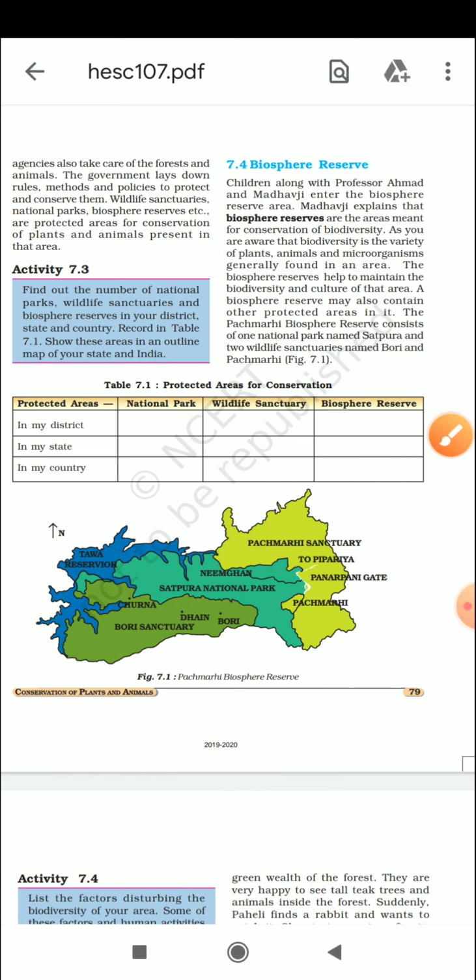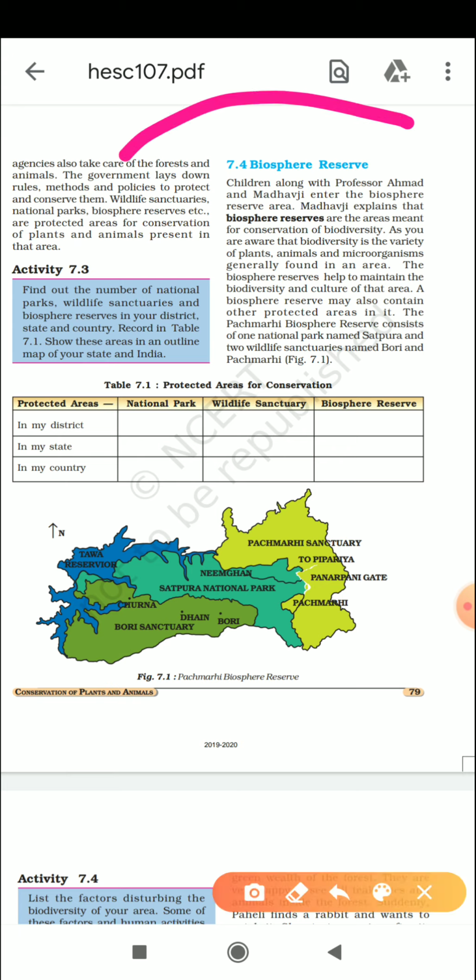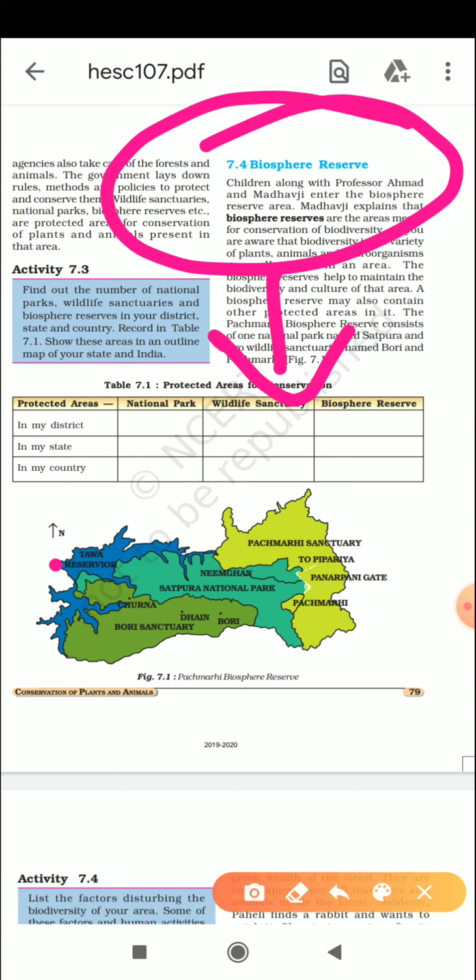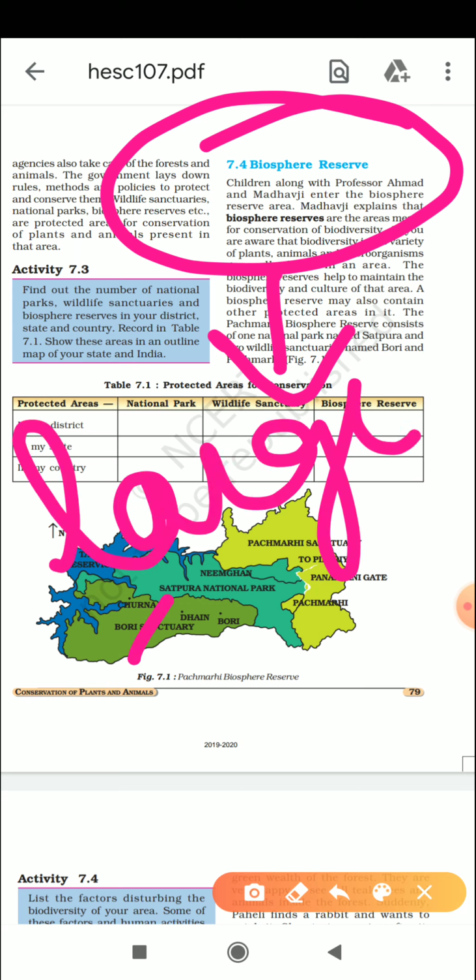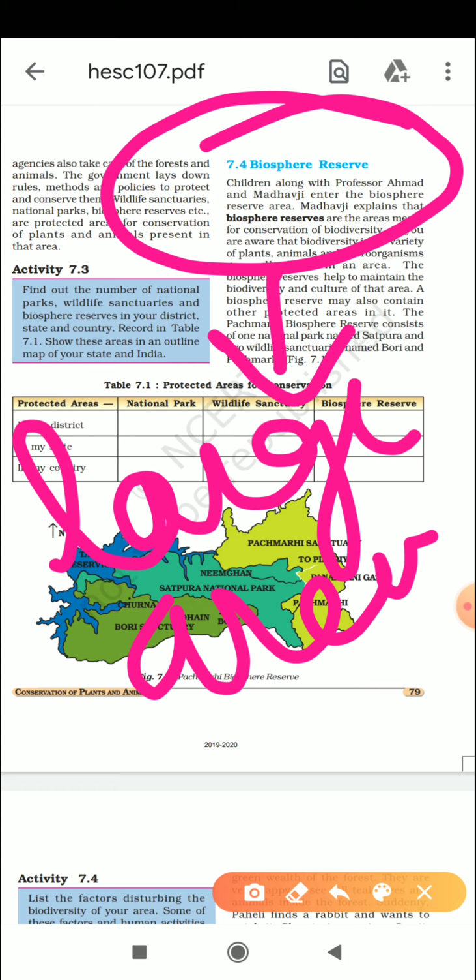Now I'm coming to the biosphere reserve. I told you about Uttarakhand, that we have one biosphere reserve here. Basically a biosphere reserve is a larger area where we are protecting the biodiversity. The biodiversity includes the plants, the animals, the microorganisms and the tribes also. So biosphere reserve means a larger area. It may touch 2 districts, it may touch more than 2 districts. So first, it is a larger area.